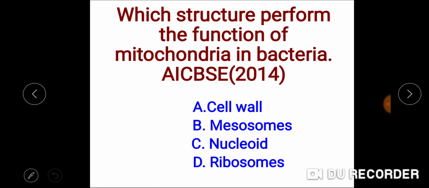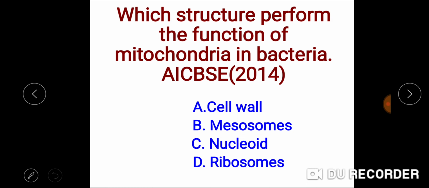Next question. Which structure performs the function of mitochondria in bacteria? And this question has been asked in All India CBSE 2014. Cell wall, कौन सा स्ट्रक्चर बैक्टीरिया में होता है जो एक्ट करता है जस्ट लाइक एज द mitochondria in bacteria?